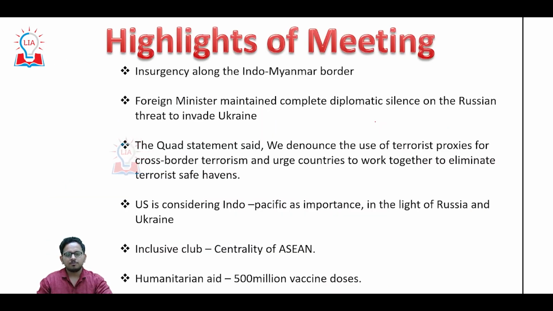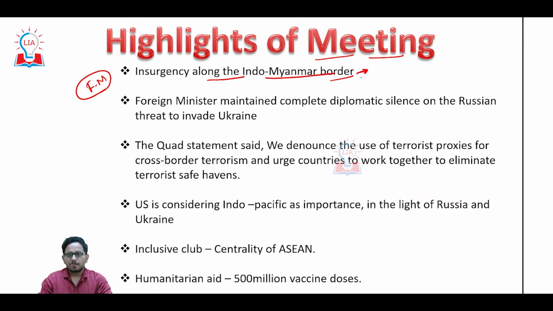Now let's see what was the highlight of the meeting. Foreign Minister S. Jaishankar said there is an insurgency along the Indo-Myanmar border. You all know the situation in present-day Myanmar, how the military government is taking over the administration from the democratically elected government.